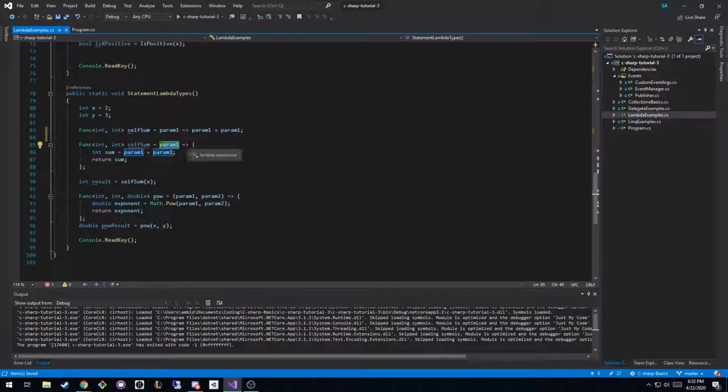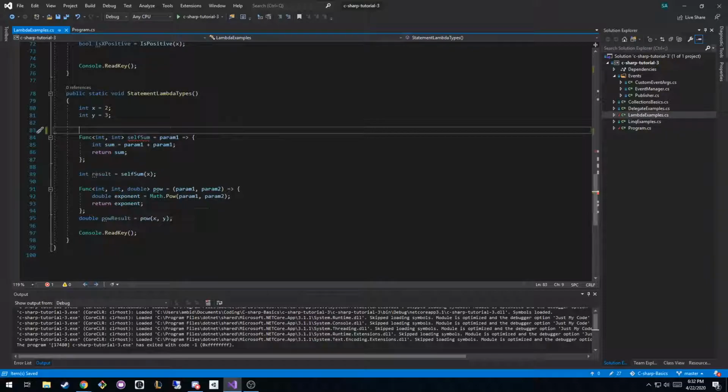Now we're taking in a parameter, and we're using curly braces. So we're literally making a function. You can see it has the exact same syntax as a function does. And in here, we're just saying the sum of them is it added to itself, and then we're going to return that. This syntax is just a simpler way of doing this. C# allows you to basically say whatever you put in here, we're going to assume that's returned if you don't have the curly brackets. The next syntax that's nice is if you pass in multiple parameters, you have to put parentheses around them. Whereas if you just pass in one, I can just pass in that parameter itself. So if I were to be as explicit as possible, you'd get this last solution.